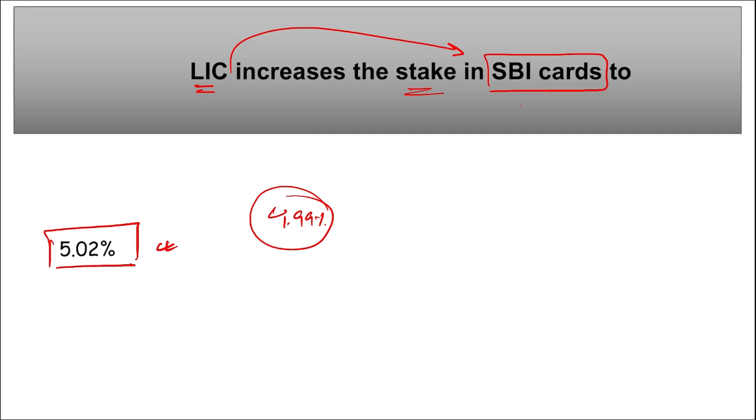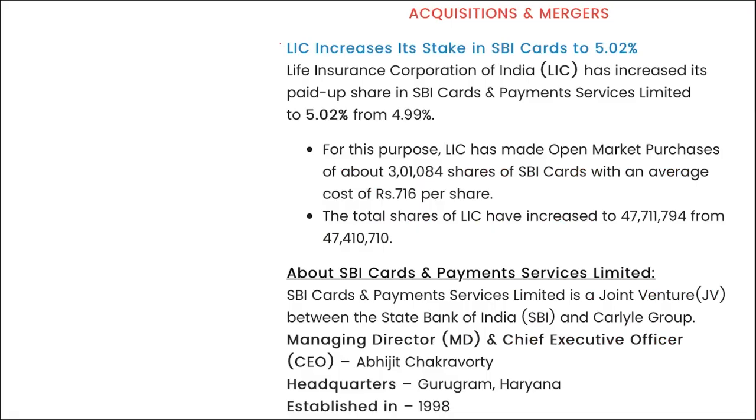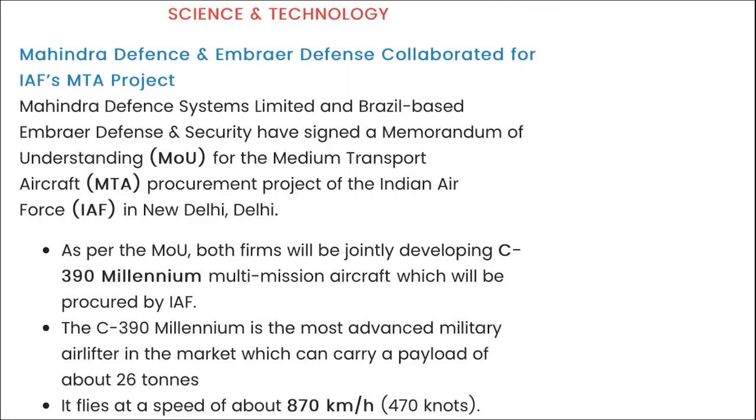If we talk about SBI Cards and Payment Services Limited, who is the Managing Director and Chief Executive Officer here? Abhijit Chakravorty. Where is the headquarters? Headquarters is in Gurugram, Haryana. And when was this established? It was established in 1998. Next, here you can see LIC increased its stake in SBI Cards to 5.02%, earlier 4.99%.